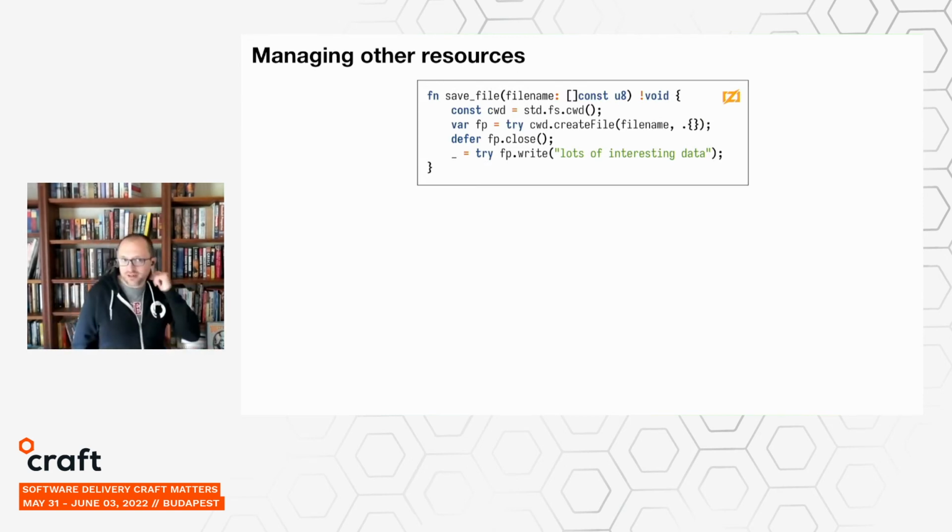Now, to wrap up this section, I want to look at another language, Zig, which is an interesting hybrid of all of the styles that we've seen so far. So like C, the Zig ethos is that you want to see something in your program text that represents every instruction the CPU is executing. So there's no hidden behavior like you would see in RAII destructors. It uses a defer statement like Go to ensure that resources are freed. But its error handling is a little bit more like Rust, where fallible functions return either a return value or an error. And it also has an analog to Rust's question mark operator, though it's spelled out as the word try instead of as a single character.